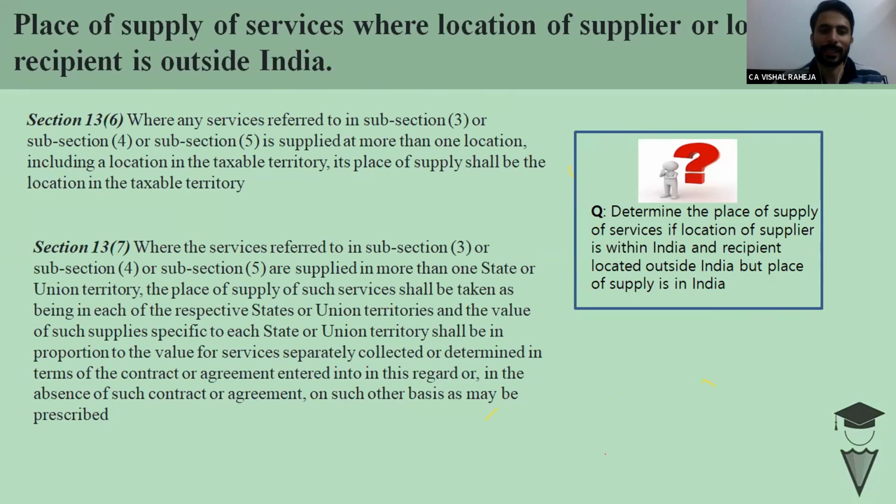Section 13.6 says even if 99% of services are provided outside India, but 1% of services are in India, even in that case the whole transaction shall be taxable. However, they had the option to create proportionate valuation, but no, they say it should be like that.